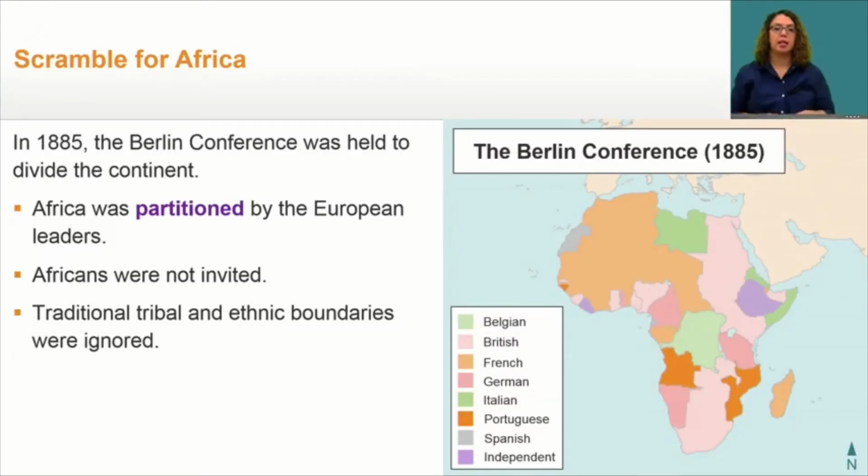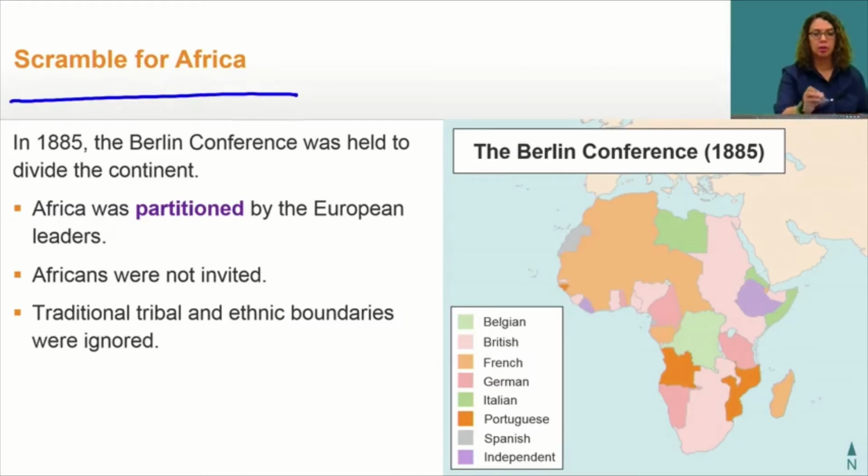Beginning in the 1880s, European countries scrambled to control parts of Africa. To bring order to the process, the European powers met at the Berlin Conference. It was significant for several reasons. It divided Africa among European countries. This time period is often called the Scramble for Africa.